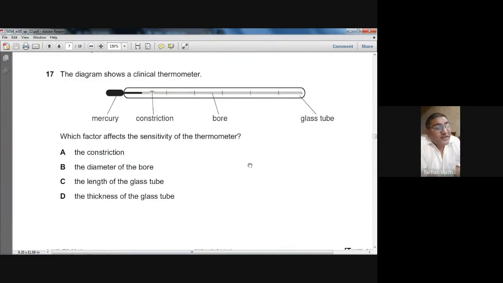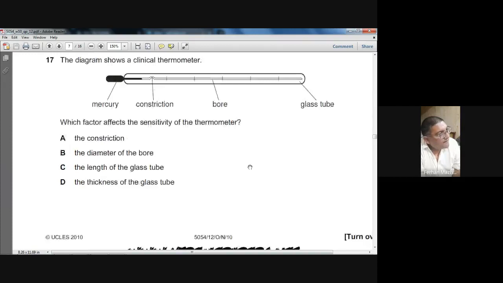The diagram shows a clinical thermometer. Which factors affect the sensitivity of the thermometer? B is the diameter of the bore. A famous factor: sensitivity depends upon the diameter of the bore. So B is the right answer. The sensitivity does not depend on the factors in A, C, and D.